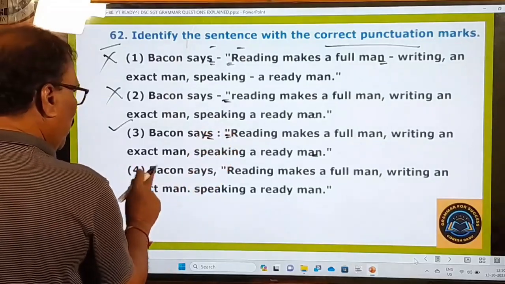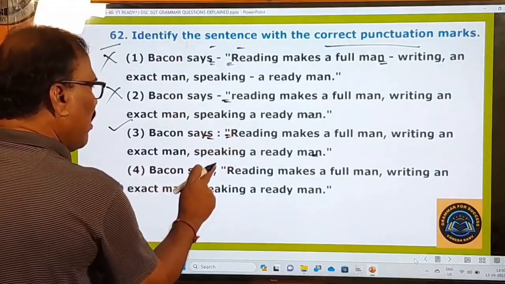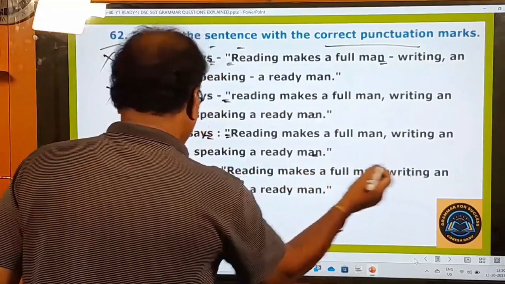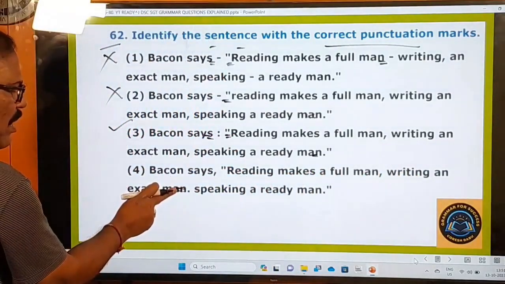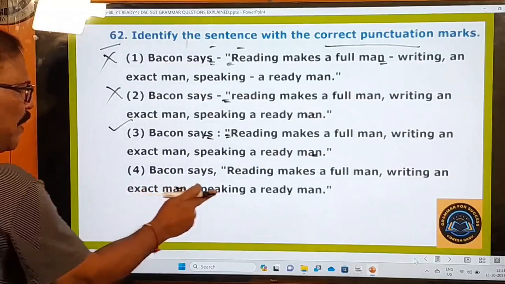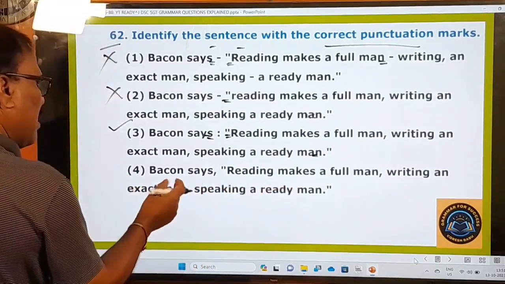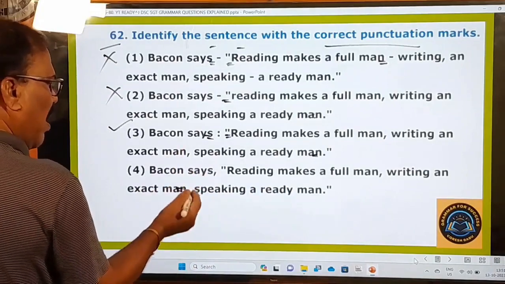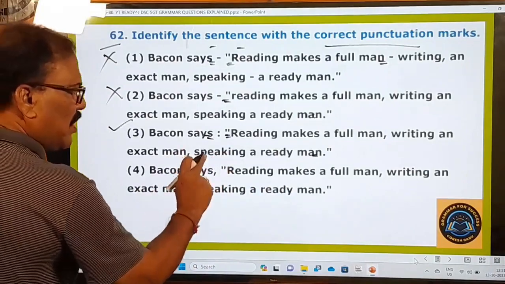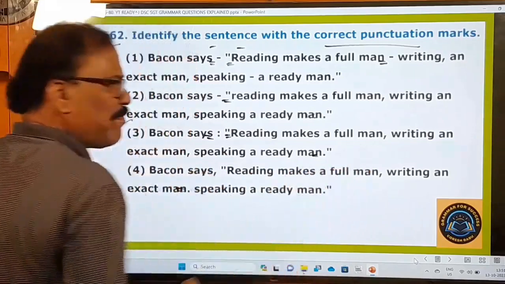And you go to the fourth one, Bacon says, comma, capital letter. Reading makes a full man. Writing, an exact man. Here full stop is used, according to the question paper. Speaking, a ready man. So here using full stop in the middle of the sentence is wrong. It's one sentence: reading makes a full man.